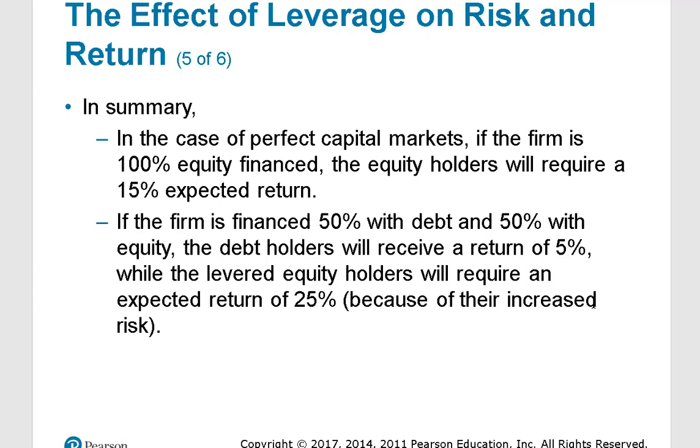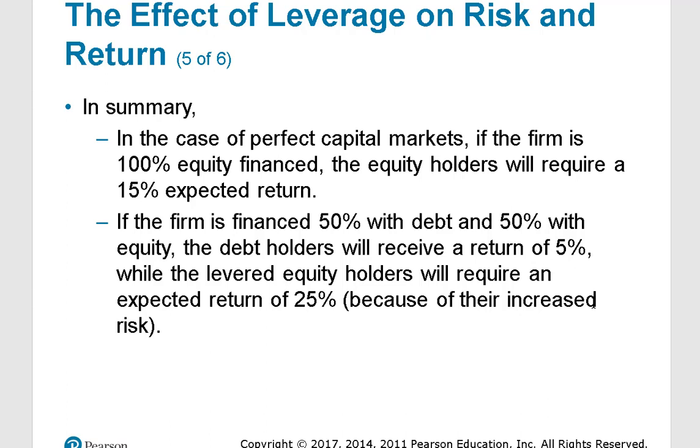So in the case of perfect capital markets, if the firm is 100% equity financed, they're going to require 15%. But as soon as we introduce debt, all bets are off on that 15% now, because the risk level is ultimately going to increase.